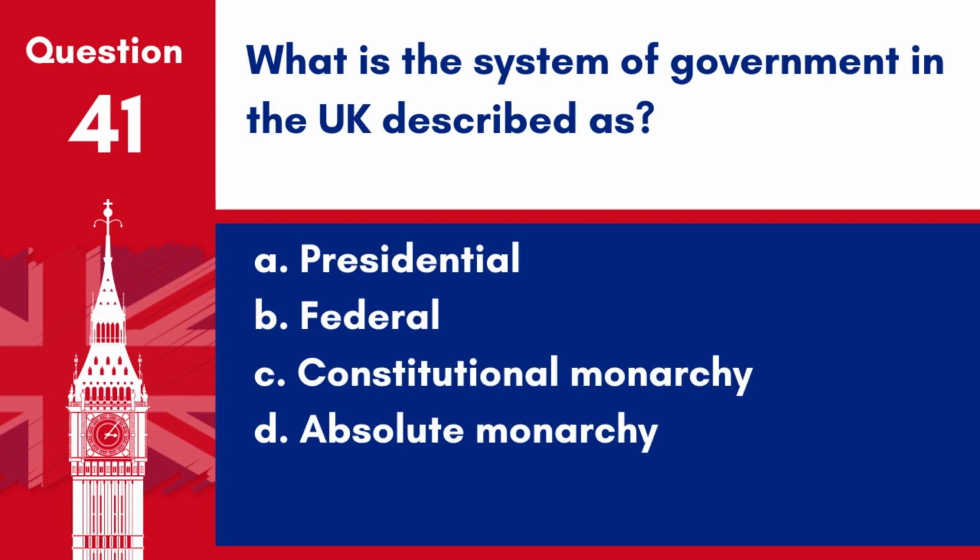Question 41. What is the system of government in the UK described as? A. Presidential, B. Federal, C. Constitutional monarchy, D. Absolute monarchy? Answer C. Constitutional monarchy. The UK is a constitutional monarchy with a parliamentary democracy where the monarch is the head of state and the Prime Minister is the head of government.